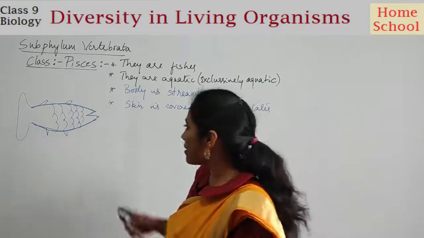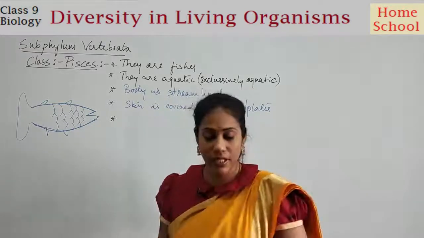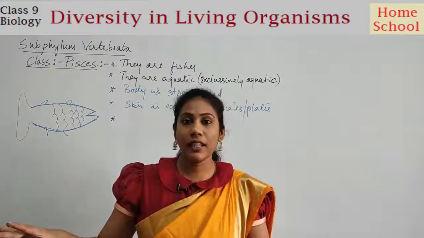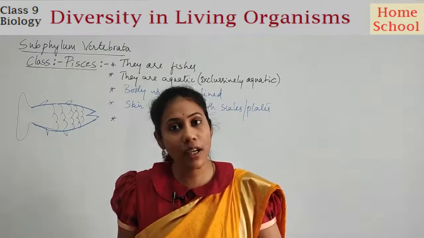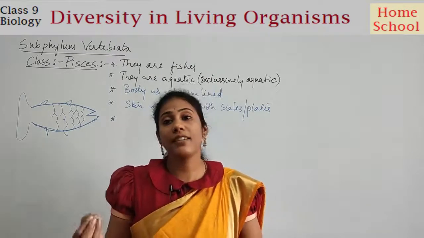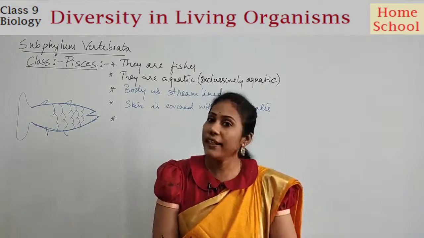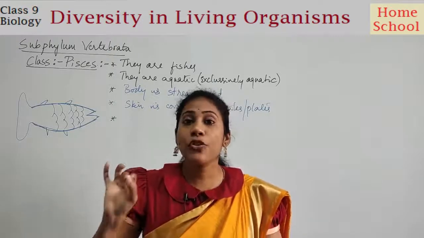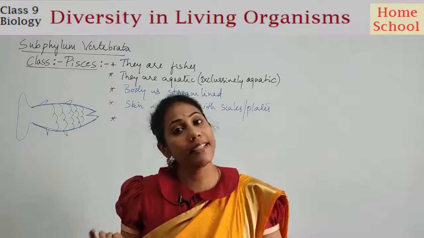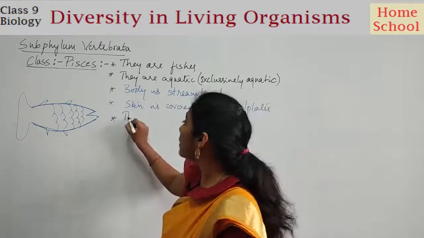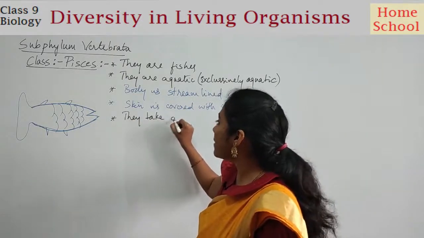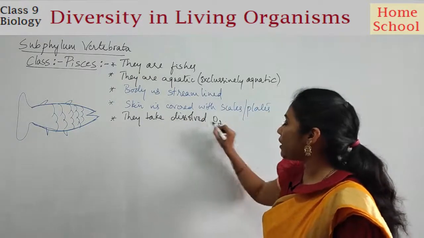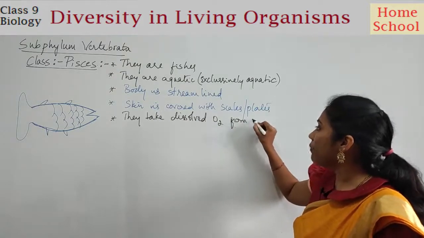And the next one is, how do they live? How do they take oxygen? They take dissolved oxygen from water. Even in the water, there is oxygen which is dissolved in water, and that dissolved oxygen is taken up by the fishes. Every living organism wants oxygen for their life. So these fishes, since they are present in water, take dissolved oxygen from water.